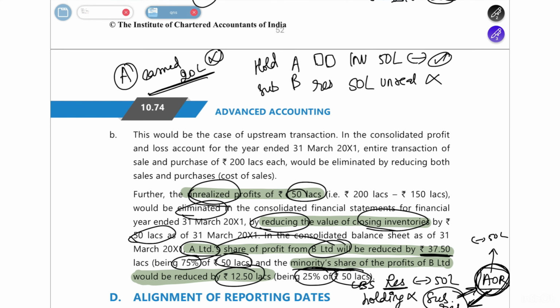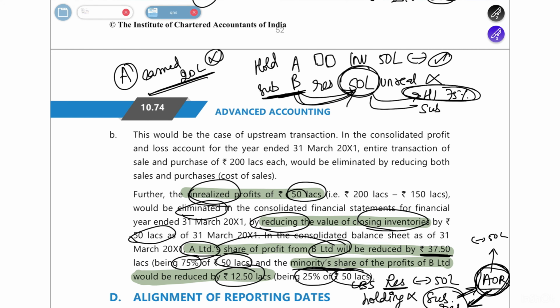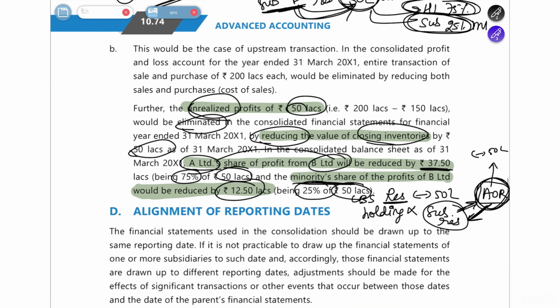But in this case, you cannot do the same in the case of B, because in B Limited's reserves or P&L account, this profit of 50 lakh rupees which B Limited has earned will be split between the holding company and the minority, because holding has a 75% share in this. So first you have to reduce the 75% share from A Limited's share of profit, then the remaining 25% from the minority. That's what they have told you.